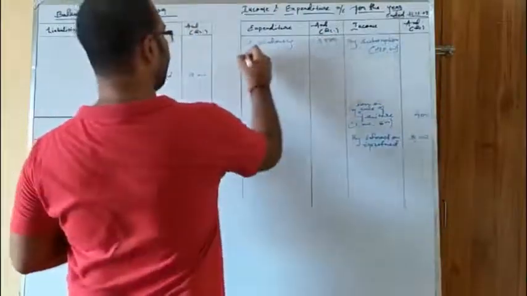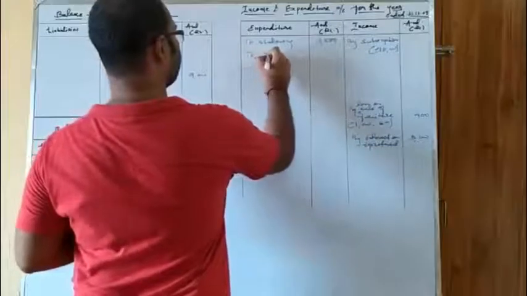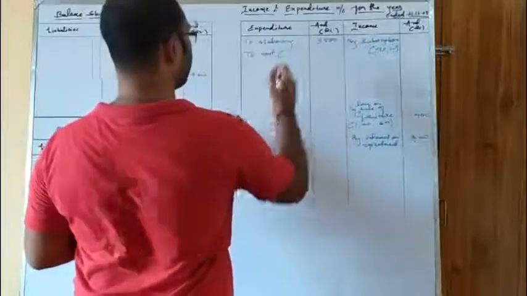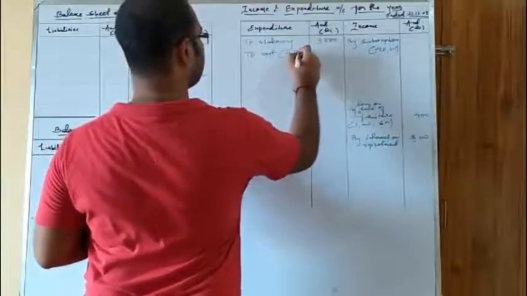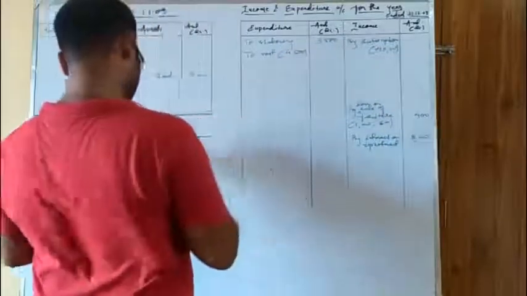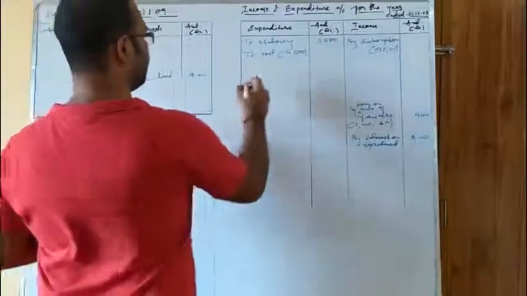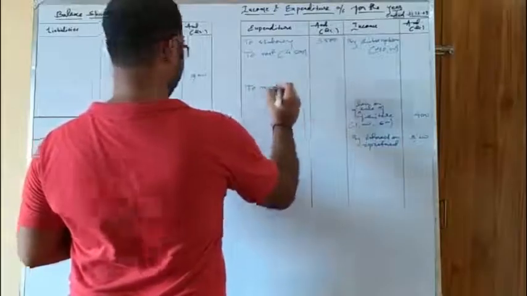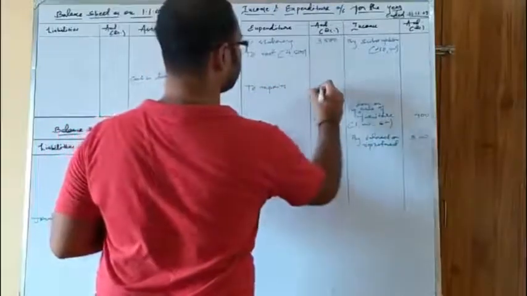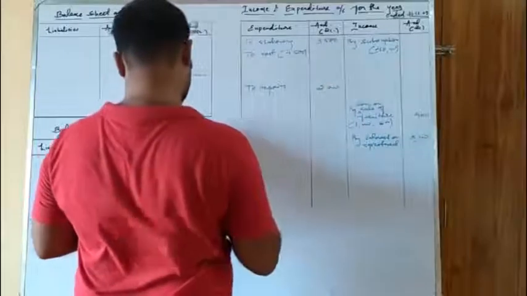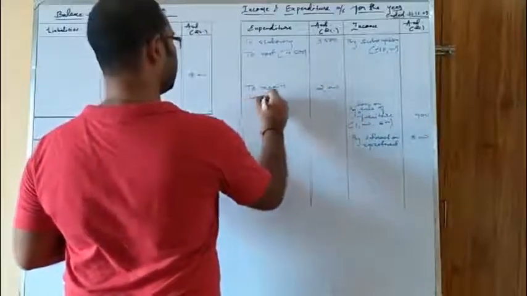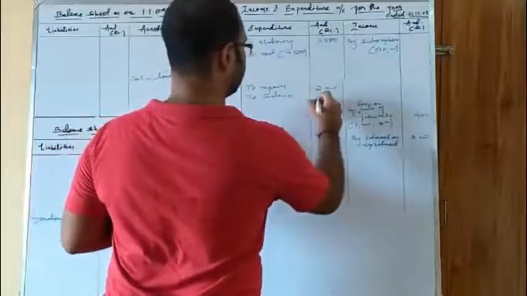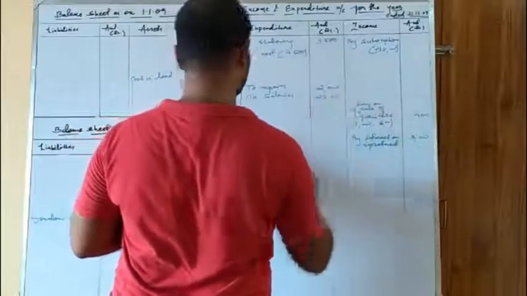Then next is rent. Rent is having an adjustment. There is a prepaid, so we will keep it in the inner column and we will solve it later on. So rent is 4,500. Then there is repairs. Again expenses. So repair is 2,000. Then there is salaries. Again expenses without any adjustment. So 23,000 is the value of salaries.